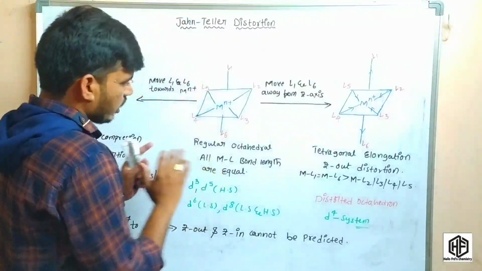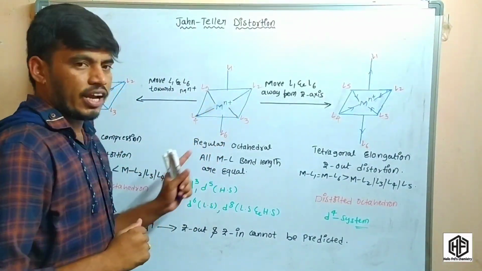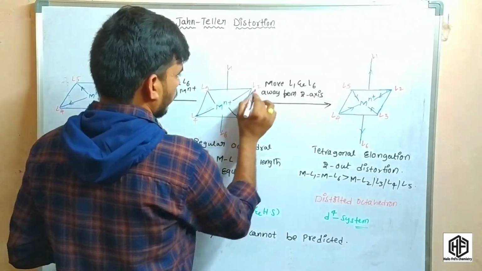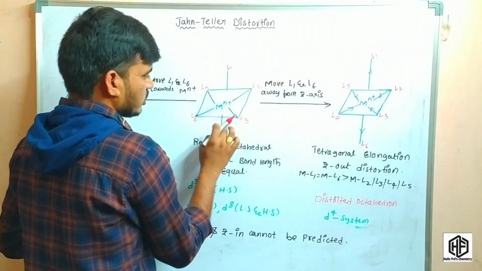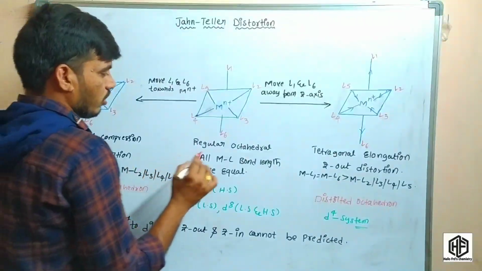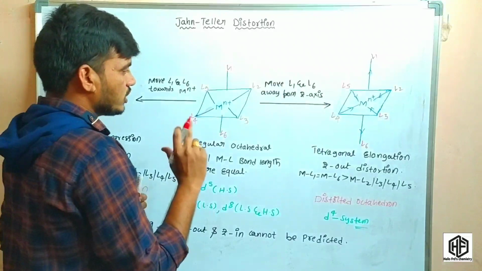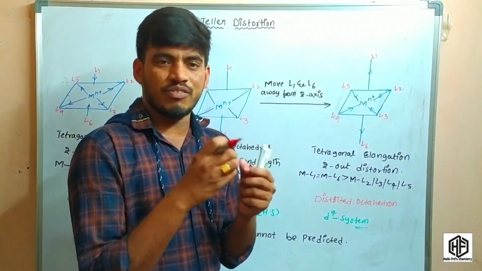So in this regular octahedral geometry, the metal to ligand distance of the 6 ligands bonded to the metal is equal, so the length of the ligand to metal bond is the same. It means the energy, the distribution of the electrons and the repulsion are the same.